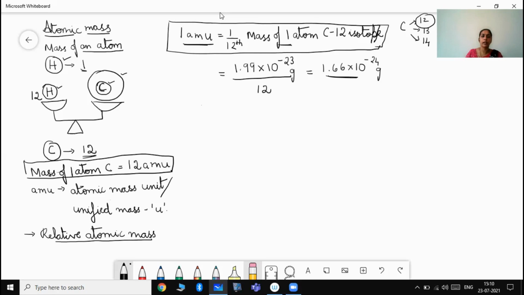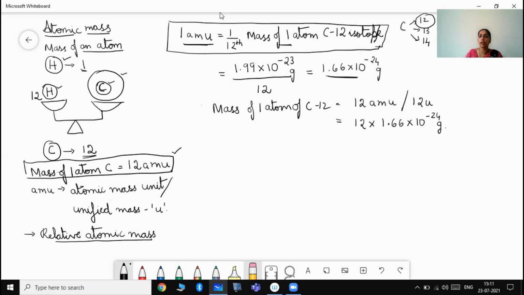We told over here that the mass of one atom of carbon is equal to 12 AMU. The mass of one atom of carbon 12 isotope is found to be 12 AMU, or it is also represented as 12U, which is nothing but 12 into 1.66 into 10 to the power of minus 24 gram.